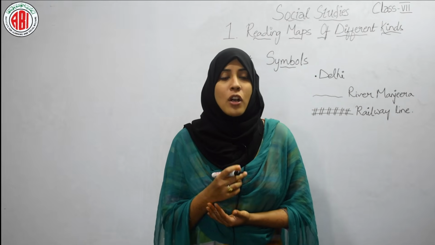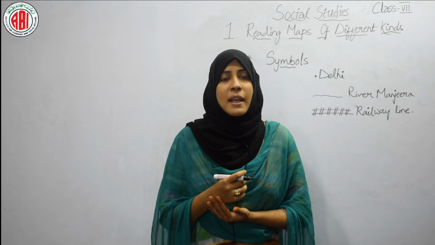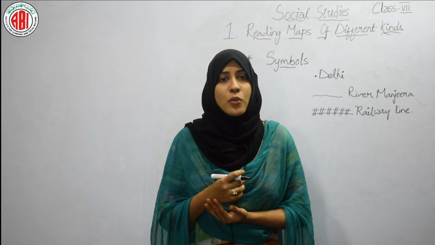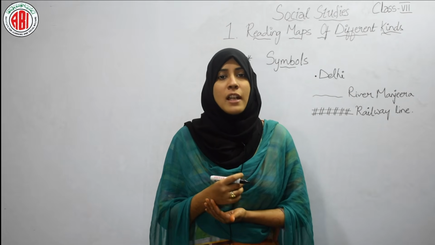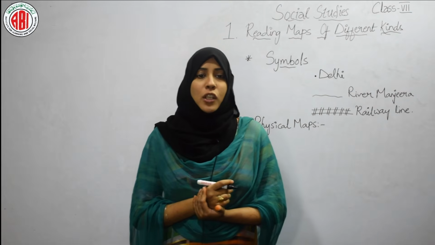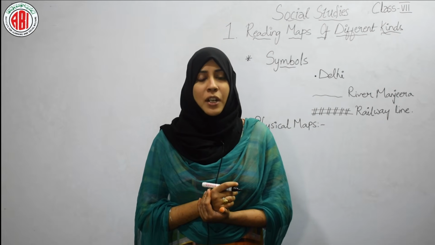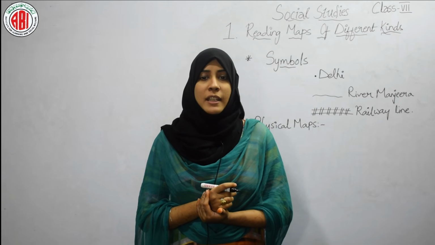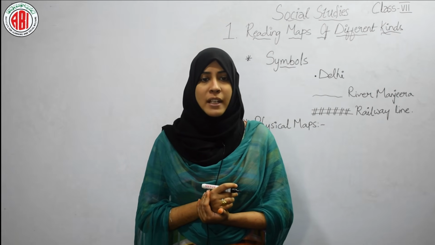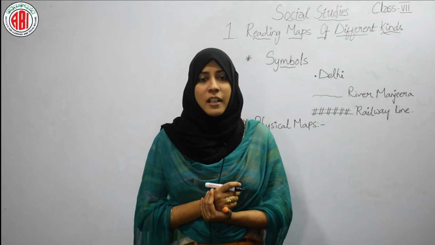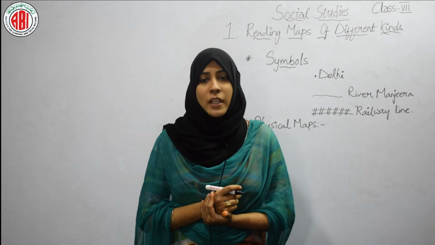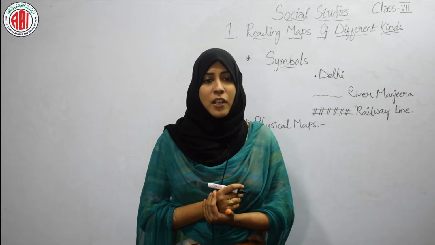It's a boundary or an area. And same like this, every physical object is shown on the map with the help of different kinds of symbols. Physical maps. You will find some maps in your atlas called physical maps. In these maps, you will usually find different parts of the land colored in green, yellow or brown. Actually, they show the variety of landforms: mountains, plateaus, plains, etc.